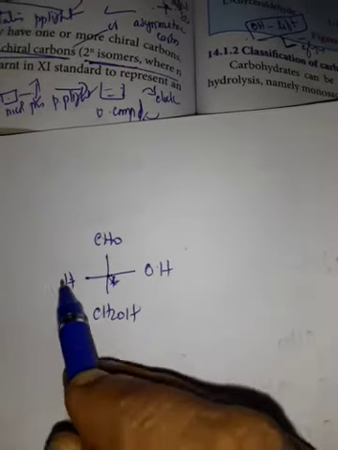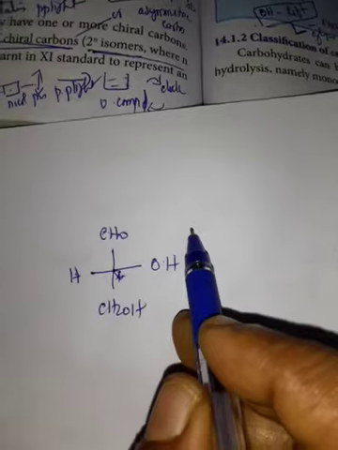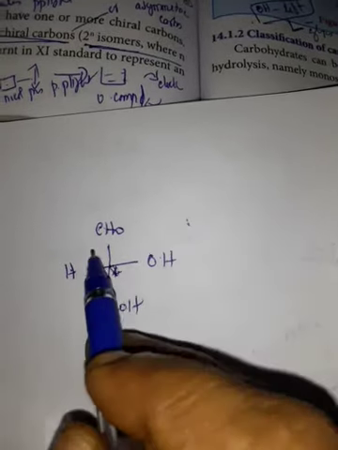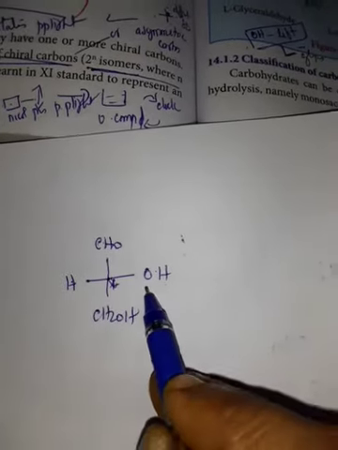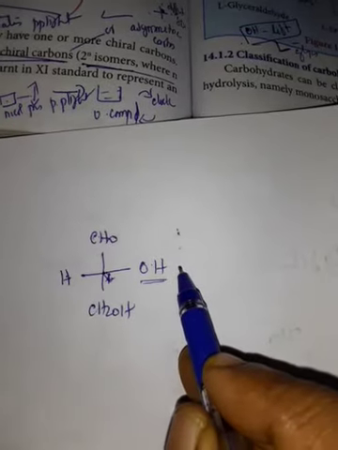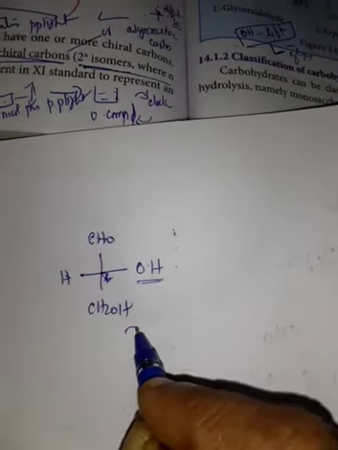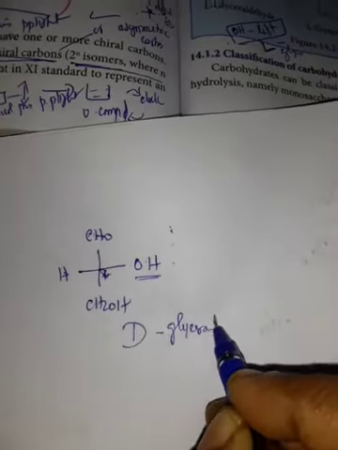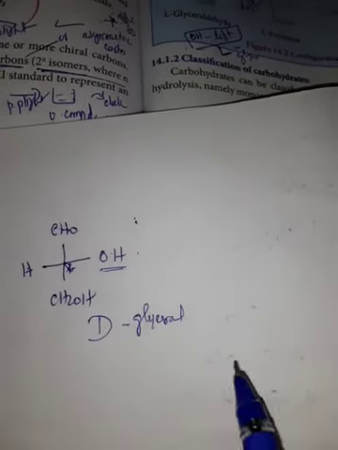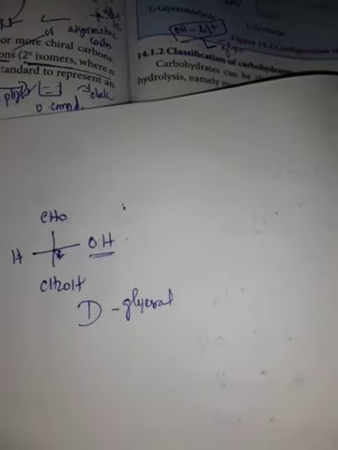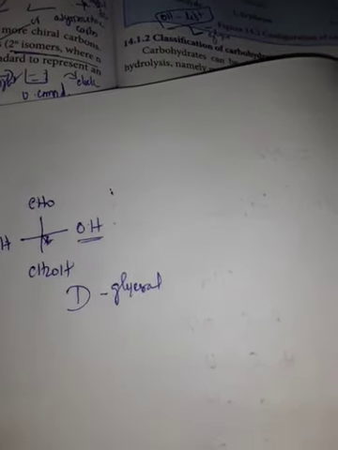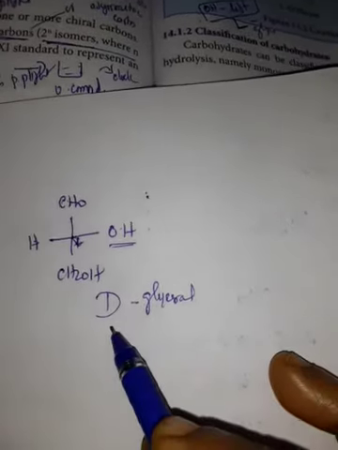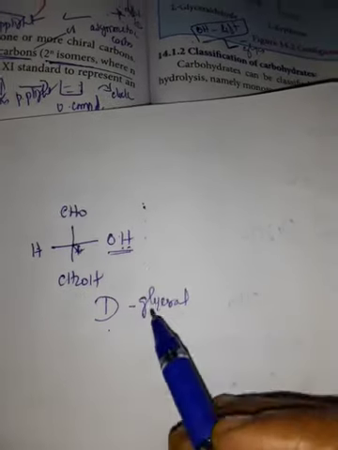If this is taken as the standard or reference compound, and the OH is placed on the right side, it is called capital D glyceraldehyde. You should not exchange small d and capital D. Small d is meant for rotating the plane polarized light towards the right. Capital D means the OH is placed on the right.